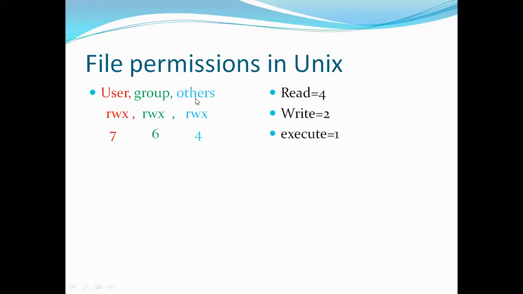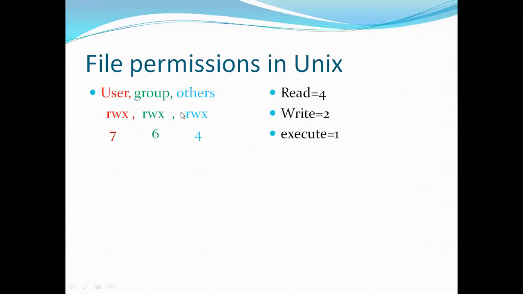Similarly, others. For others, imagine he gave only read permission. Then it will be R underscore underscore. So only R will be there, and read permission is only 4. So for any file, if you have 764 permission, it means that the user has all the permissions, the group has only read and write permissions, and others have only read permission.